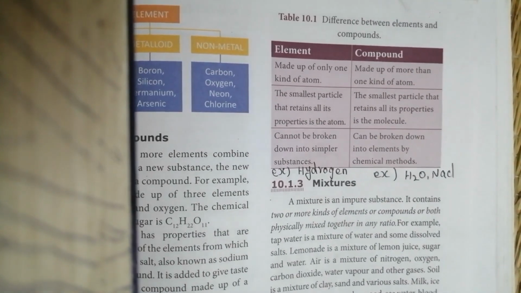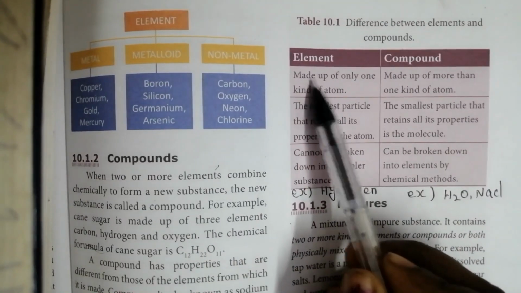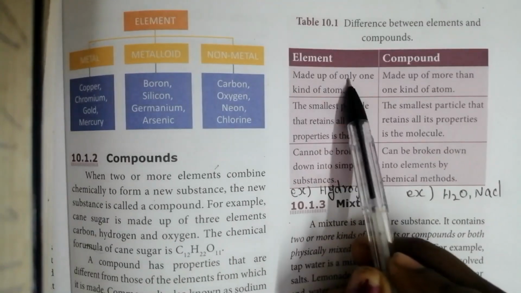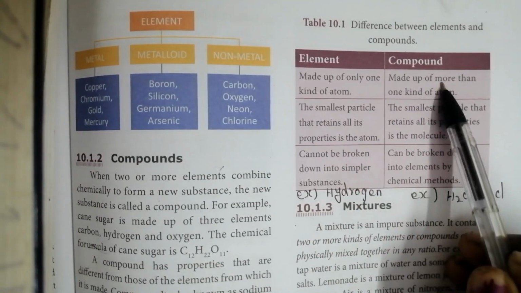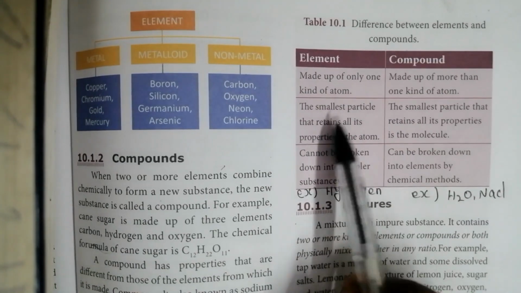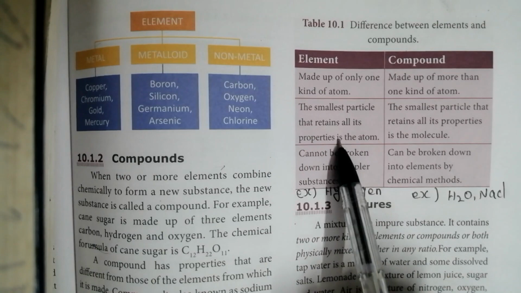So see, elements are made up of only one kind of atom, and compound is made up of more than one kind of atom.